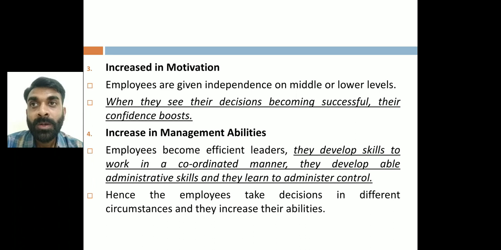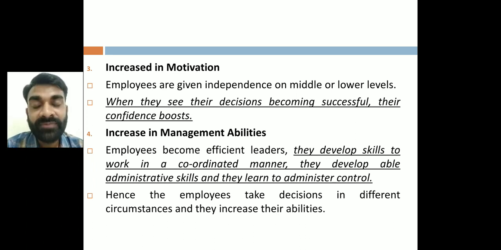See, when employees are assigned with the authority or a particular responsibility, they are going to coordinate with each other. They are going to coordinate with the various departmental heads. They are going to coordinate with the top level management. They are going to manage all the administrative tasks, right? And they can see, okay, yes, my skills are improving with the help of that experience.